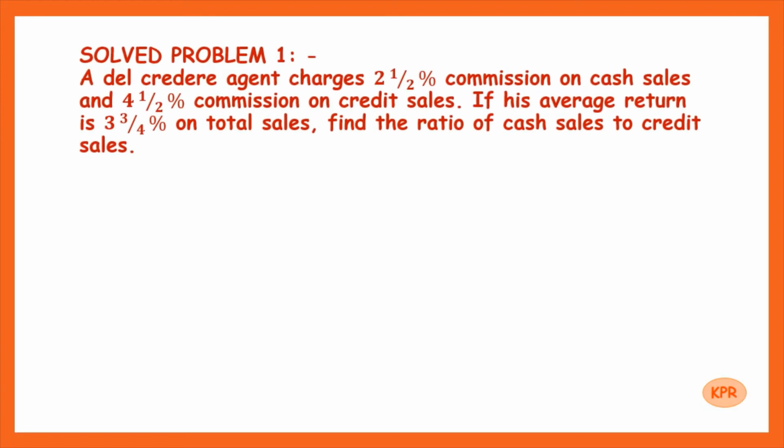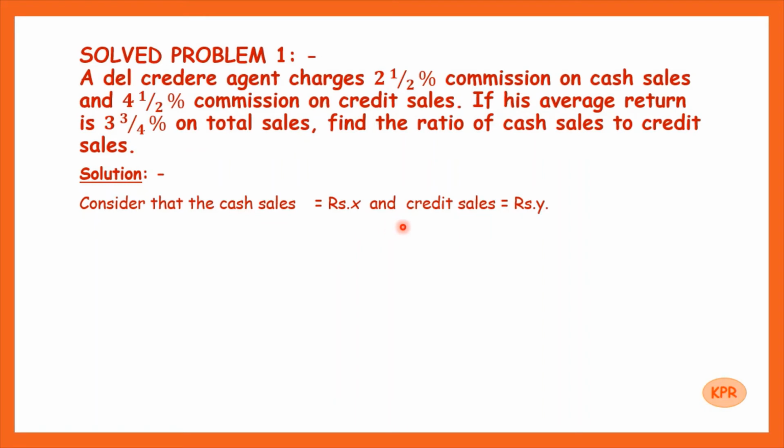Now we will see one problem on Del Credere. A Del Credere agent charges 2.5% commission on cash sales and 4.5% commission on credit sales. If his average return is 3 and 3/4% on total sales, find the ratio of cash sales to credit sales. So here we are not interested in the amounts of cash sales and credit sales, but we are interested in the ratio. So we will consider cash sales as rupees X and credit sales as rupees Y, and we will try to find out the ratio X is to Y.